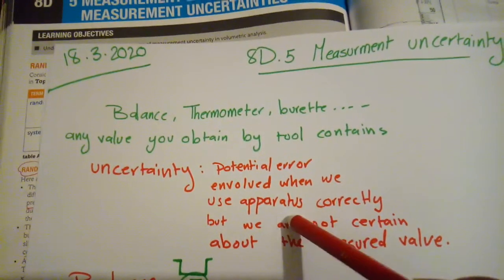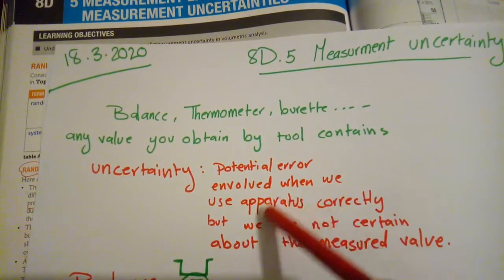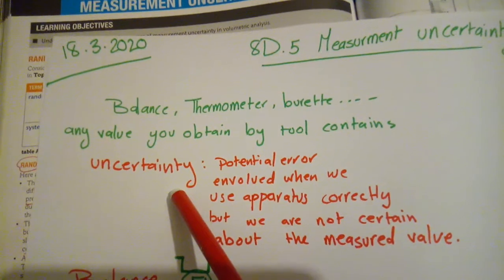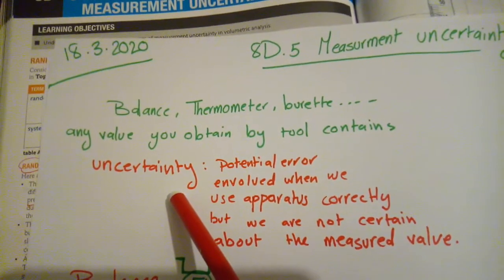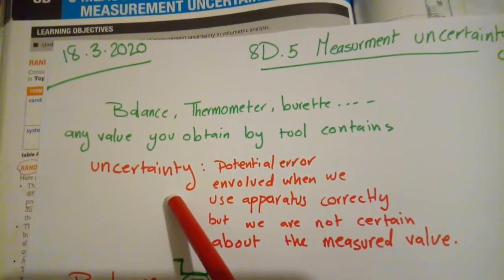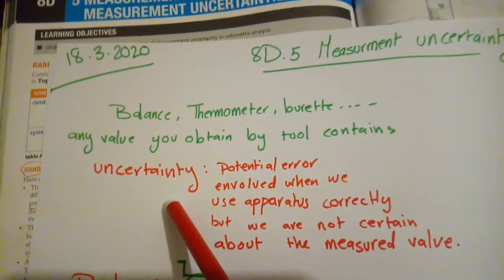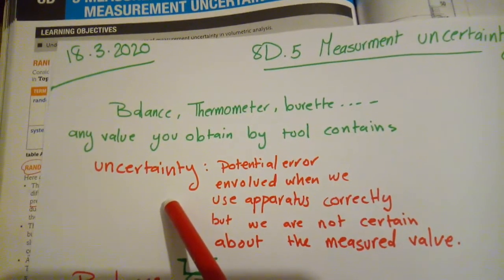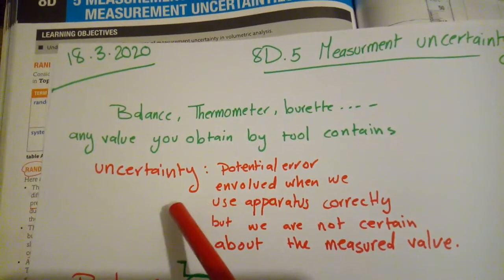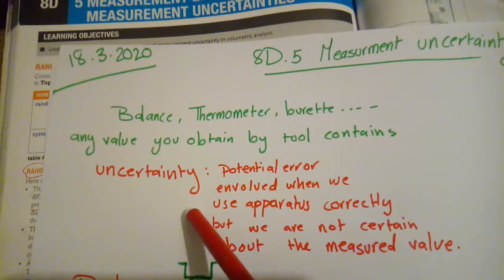So any error involved in that apparatus will give me uncertainty in my measurement. This is the meaning of measurement uncertainty. I have a doubt, I'm not certain about my value here. So I can explain it by measurement uncertainty or uncertainty.